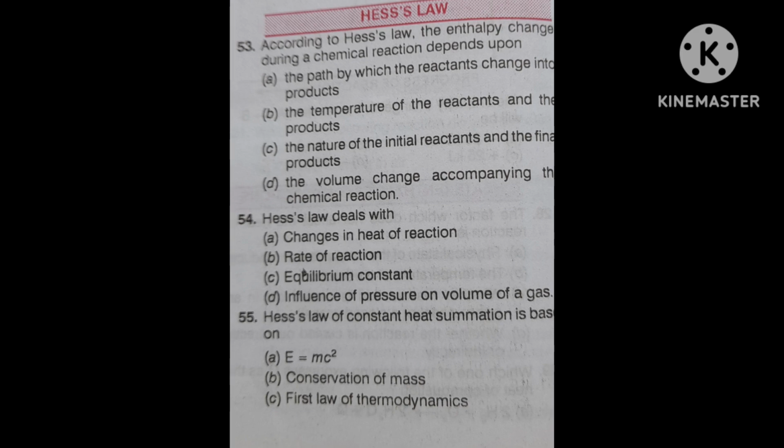This is the correct answer. Option B is correct.